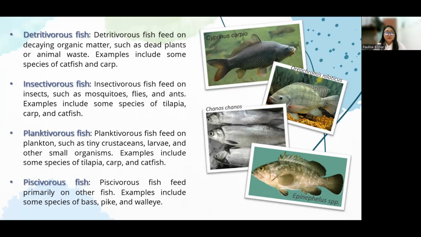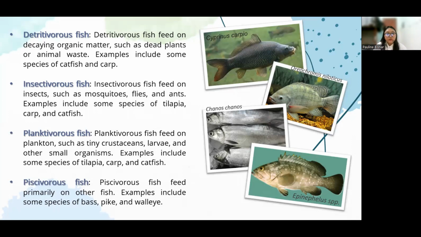And then for the insectivorous fish, as the name suggests, it feeds on insects such as mosquitoes, flies, and ants. Examples include some species of tilapia, carp, and catfish. So for the example given, we have the Oreochromis niloticus, which is the Nile tilapia.